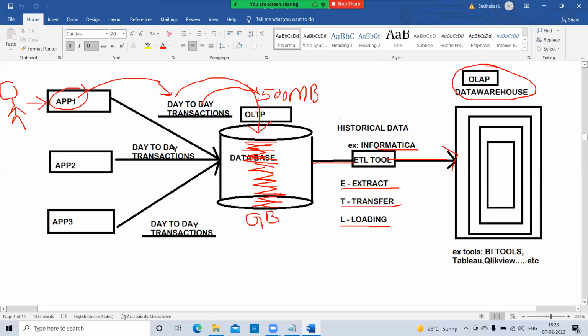It's a very important point, remember, guys. Some businesses produce very little per day, maybe 50 MB of data per day, while others produce 100 MB, 500 MB, 1 GB like this. So it depends on your business, whether you are spreading your business widely or it is a small business, whatever it is.